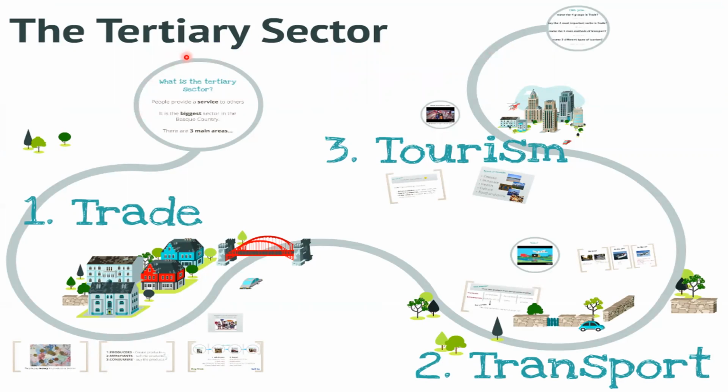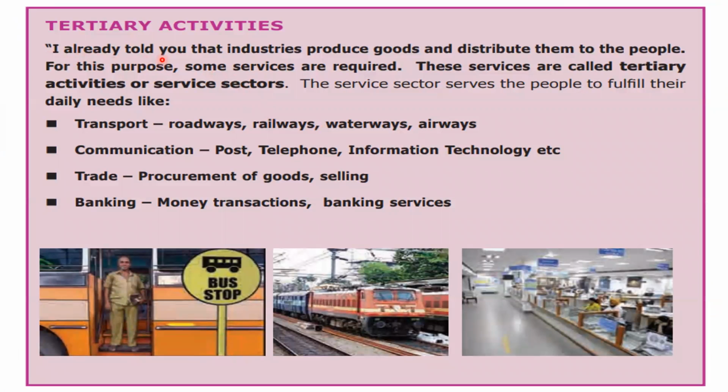Then comes the final one, the tertiary sector. The tertiary sector includes trade, transport, and tourism. We already told you that industries produce goods and distribute them to the people. For this purpose, some services are needed because we all cannot go directly to the place of production and get all the things, right? We cannot go in search of the producers or production centers. We buy them from our nearby shops. And these shops, how do they get these products? Through distribution. These services are called tertiary activities or the service sector.